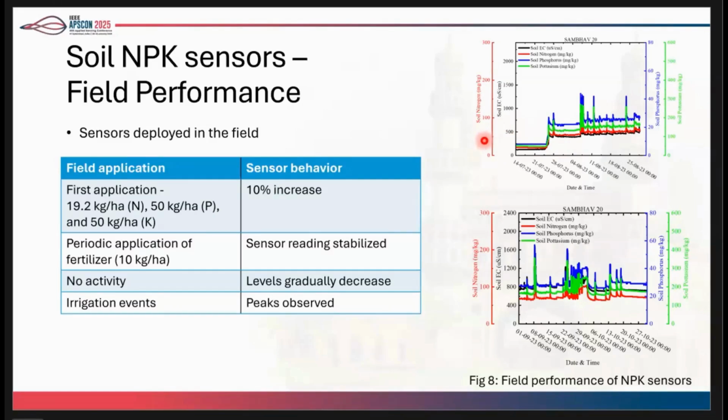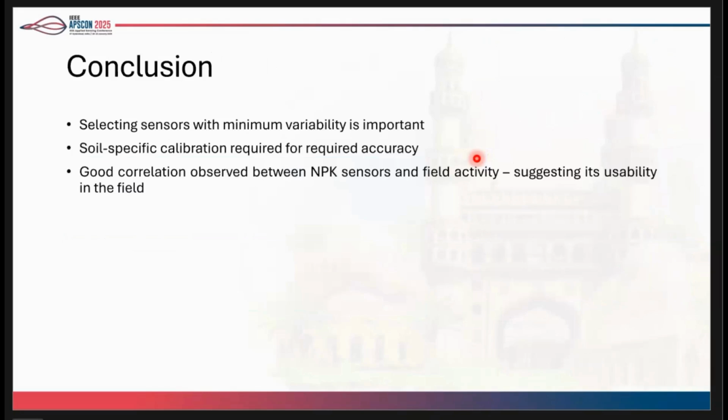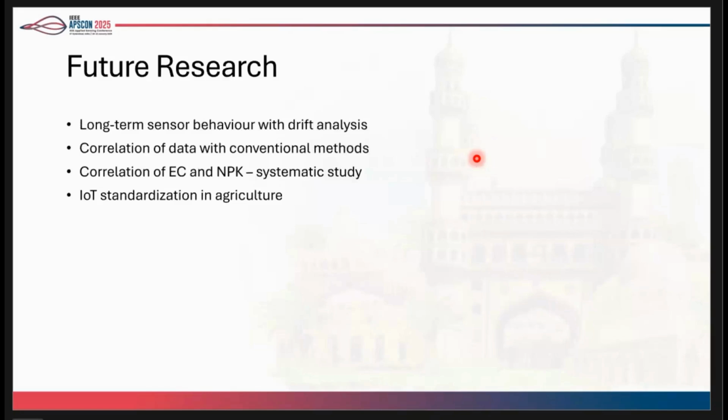So it's pretty much a good correlation between the sensor and the activity that we are doing in the field. So I'd like to conclude by saying that when you're going to select a sensor, minimum variability is the most important thing. And soil-specific calibration is important if you want to increase the accuracy in the soil. And for NPK sensors, we could see there's a good correlation.